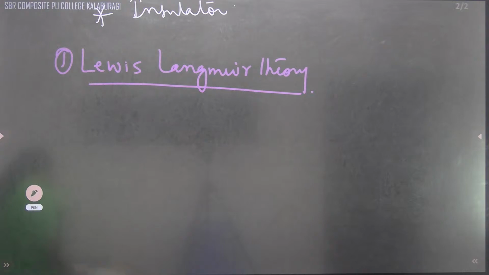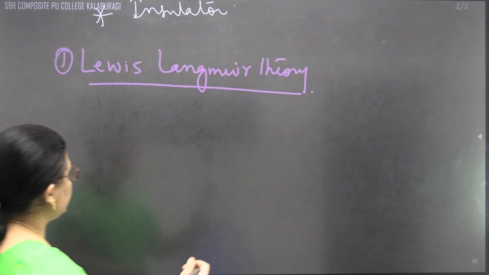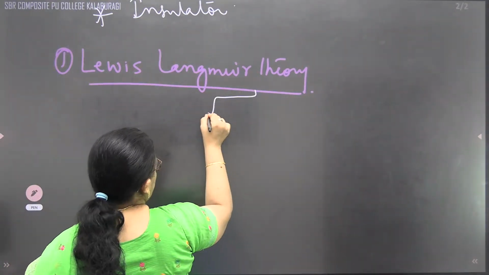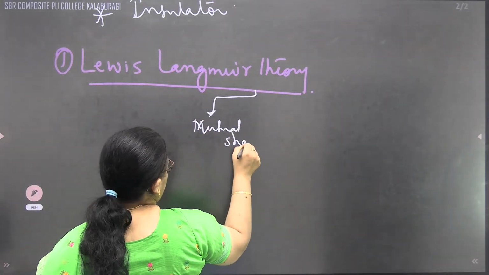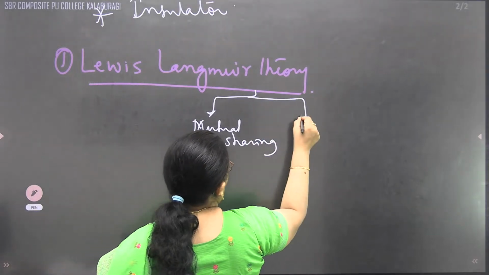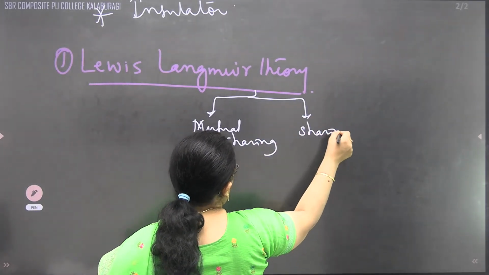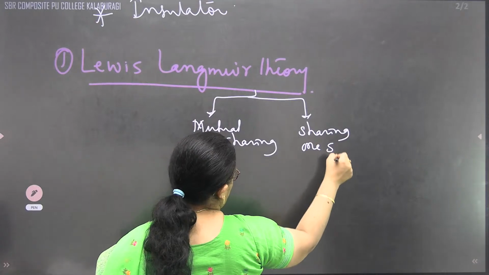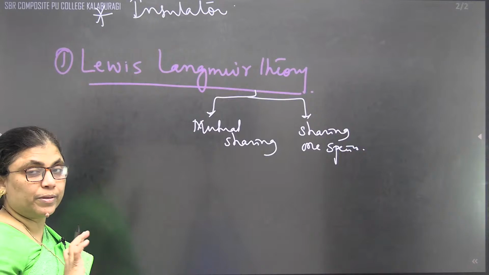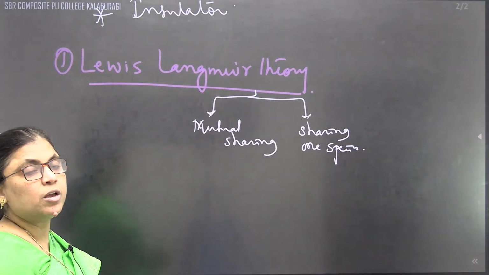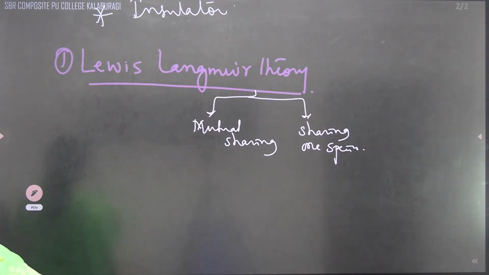mutual sharing, or by sharing contributed by only one species. Both are called a covalent bond. That you need to remember. One will be the donor, one will be the acceptor. That's why they are treated separately as coordinate covalent bond. According to the Lewis-Langmuir theory, the bond formed between two atoms, same or different, is by mutual contribution.